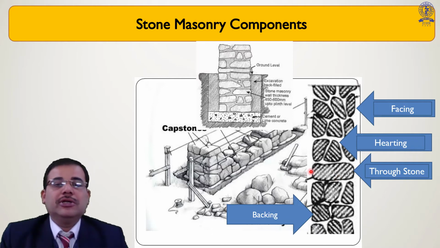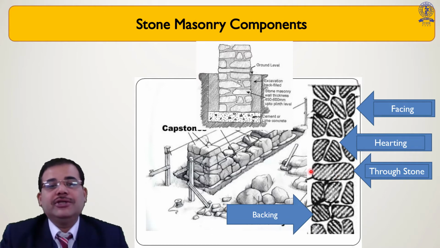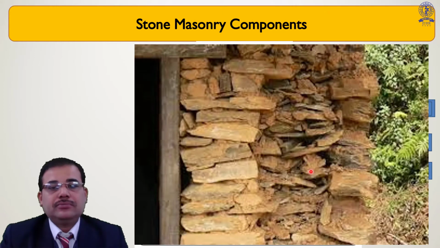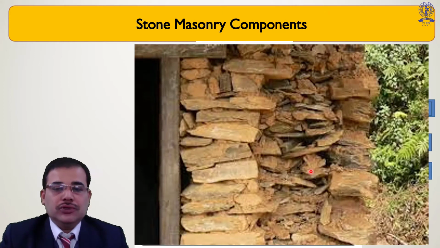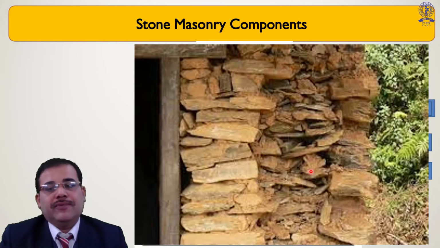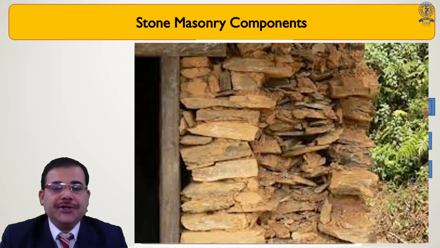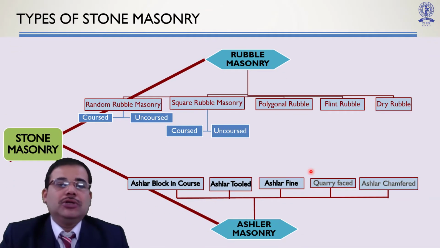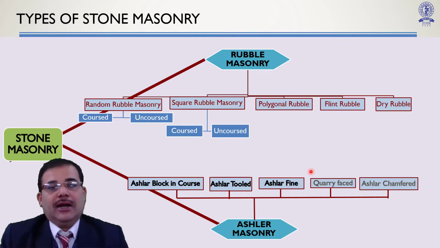These are the important components of any stone masonry wall. This is a pictorial view of how they are filled in. In this picture you may observe facing, backing as well as hearting. Now, stone masonry is categorized under two major headings, that is rubble masonry and ashlar masonry.